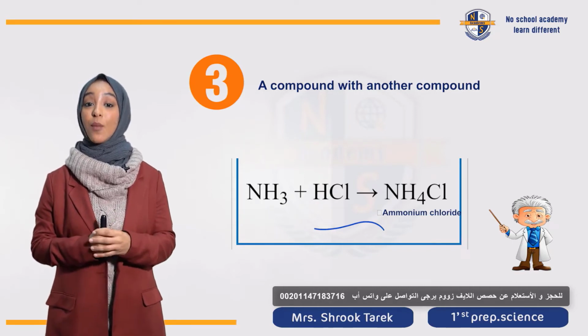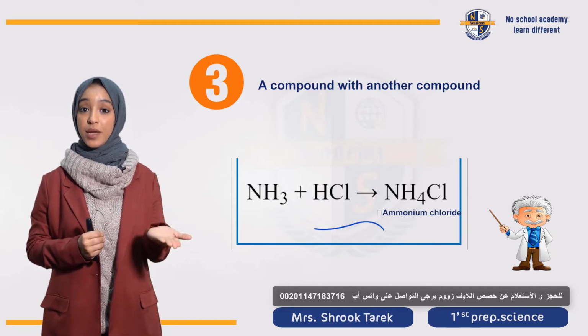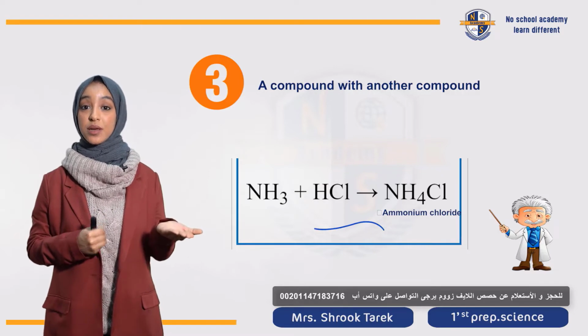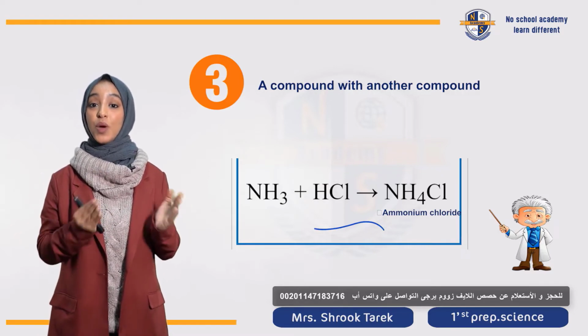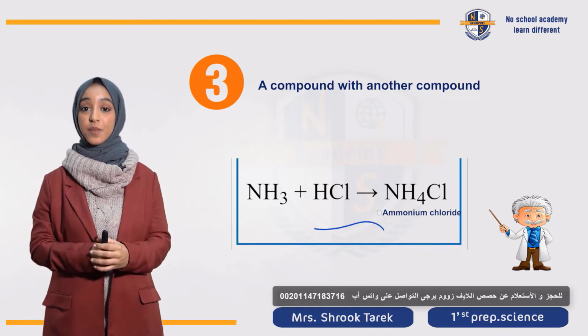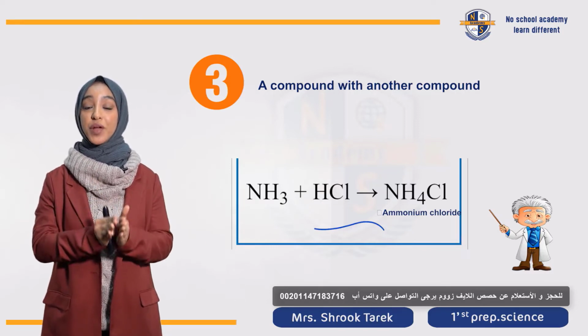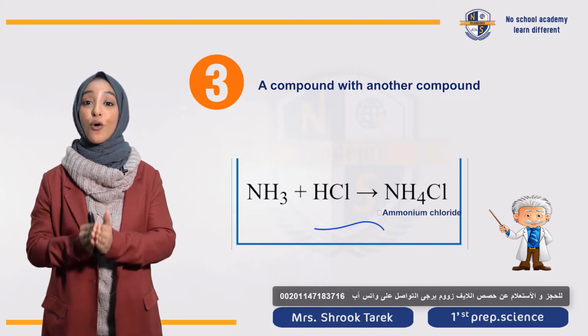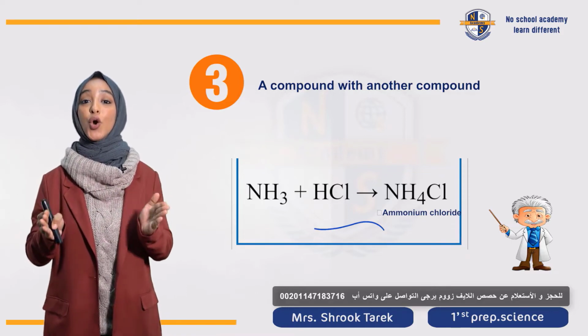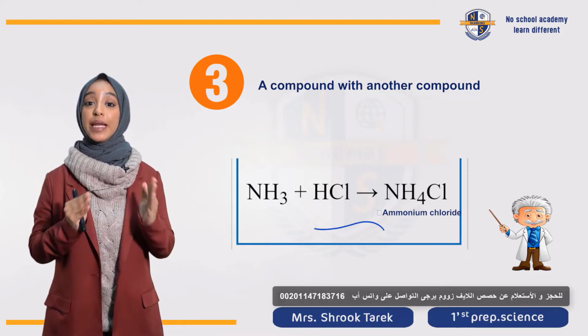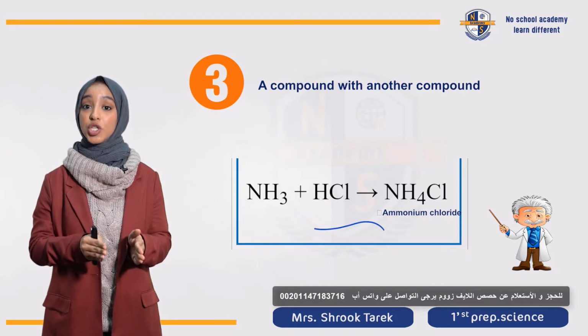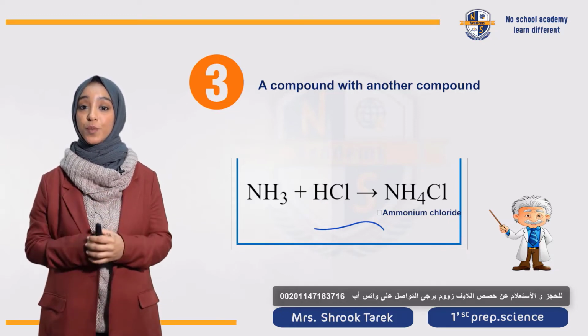Now let's talk about the last and third type of chemical reactions, and it is compound with another compound. Example: I have ammonia, which is NH3, that reacts with HCl, which is hydrochloric acid. They enter in a chemical reaction, a direct combination reaction, to form a product of ammonium chloride. Let's make sure whether the chemical equation is balanced or not.